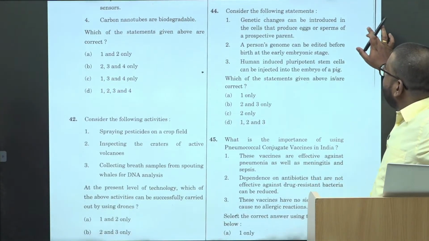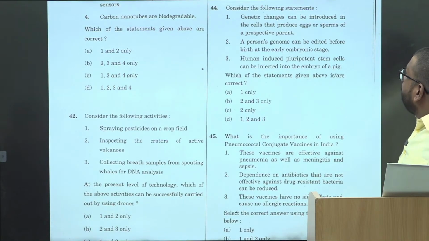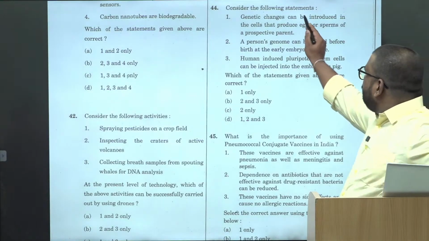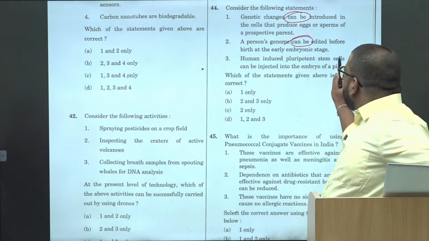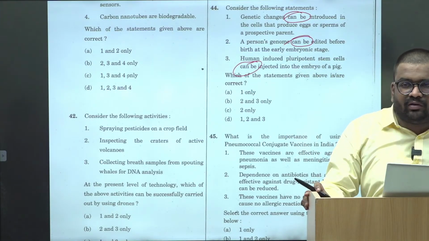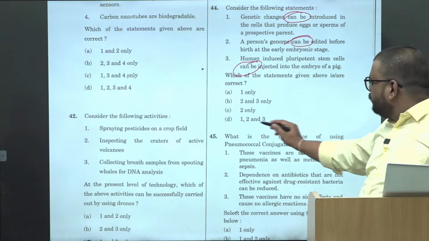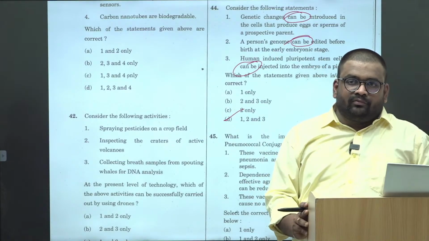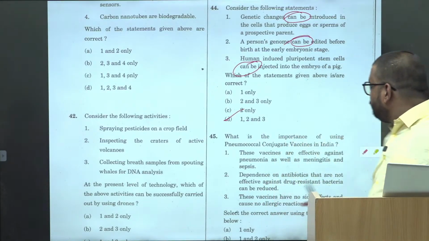Next: genetic changes can be introduced in the cells that produce eggs or sperms of prospective parents. A person's genome can be edited in humans. Induced pluripotent stem cells can be injected into the embryo of the pig. Again the same principle, application principle. ठीक है, unless there is simple logic or knowledge from which we can eliminate that, we will go with 1, 2 and 3. Again एक गलत हो गया but दो आपके सही आ गए. That is why it is essential to ensure the consistency.